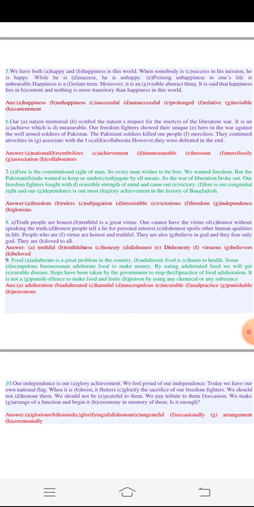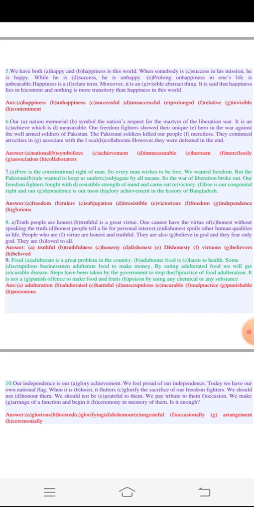So it says actually our nation, it will be national. Our national memorial symbolizes, here it will be a verb, the nation's respect for the martyrs of the Liberation War is an achievement which is immeasurable. Now freedom fighters showed their unique heroism in the war against the well-armed soldiers of Pakistan. The Pakistani soldiers killed our people mercilessly. So it would be an adverb.